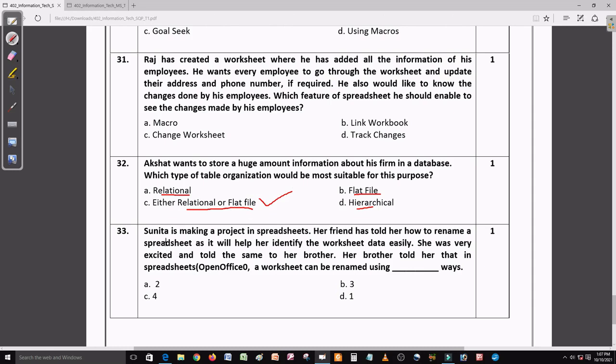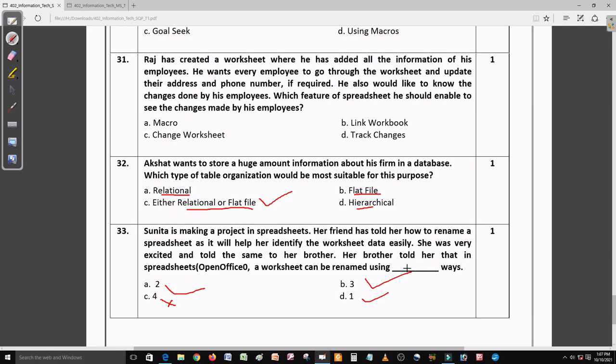Now come to the last question, the 33rd. Sunita is making a project in a spreadsheet. Her friend has told her how to rename a worksheet as it will help her identify the worksheet data easily. She was very excited and told the same to her brother. Her brother told her that in a spreadsheet we can rename a worksheet in different ways. So how many ways can we rename a worksheet? So here 1 we already know. 2, yeah. 4, no, not 4. 3 is the right answer here.